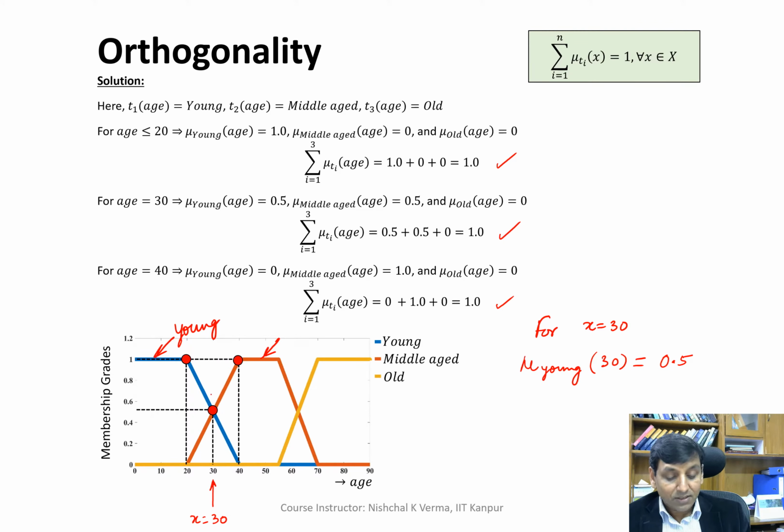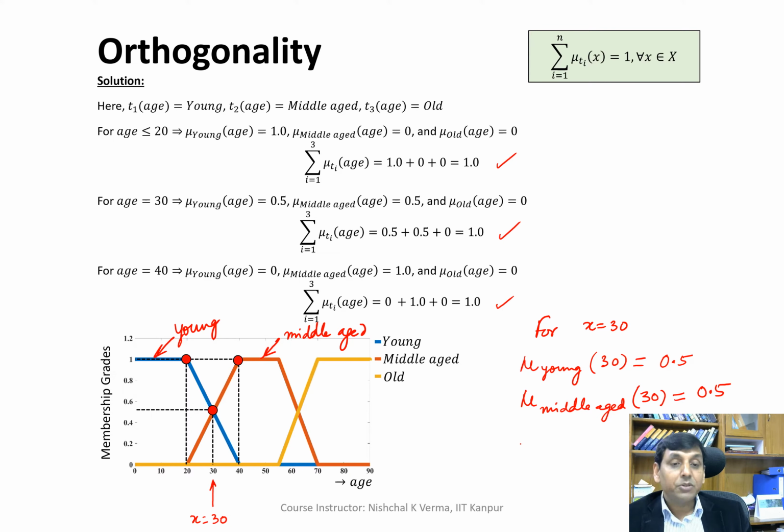The first is young, and the second one is middle-aged. Mu of middle-aged at 30 is also 0.5.